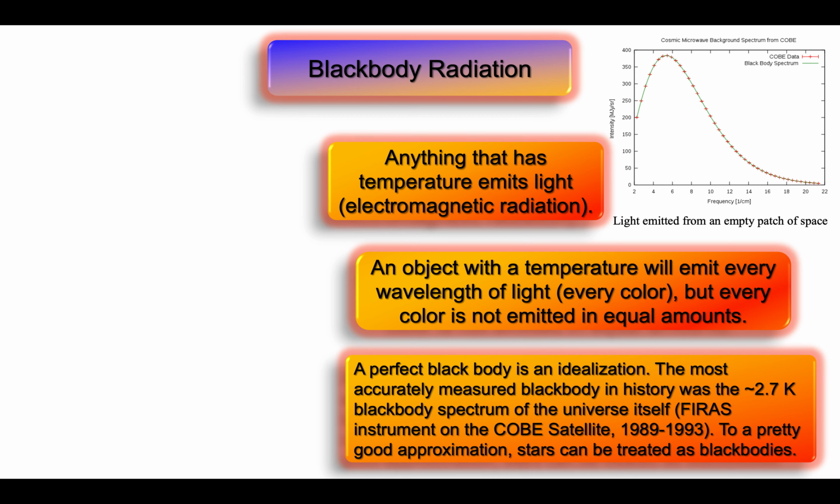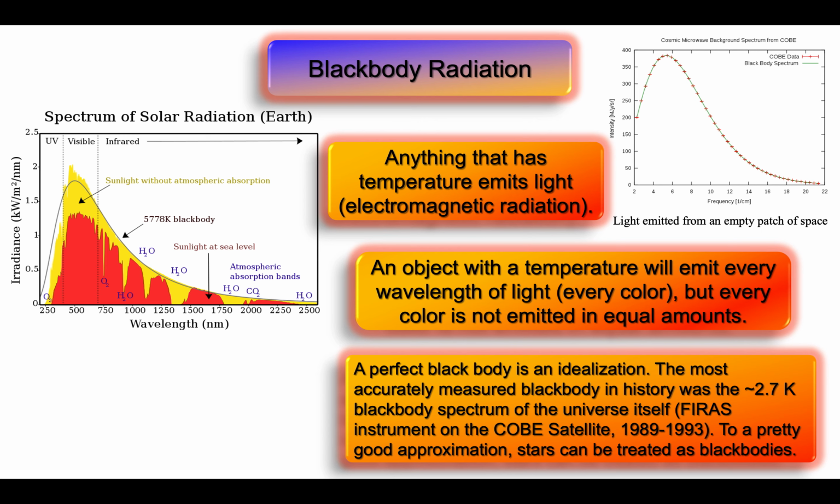This experiment was performed in the early 90s by the FIRAS instrument on the COBE satellite, and to a very good approximation, we can treat stars also as black bodies. If we were to point a camera at the sun, then we would see a spectrum that looks something like this red curve on this plot.